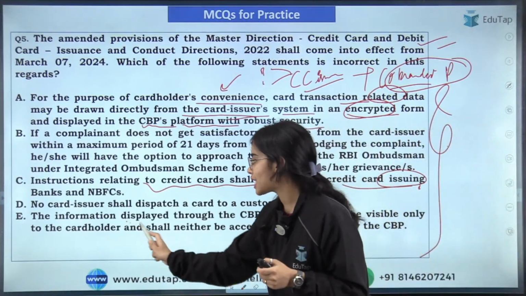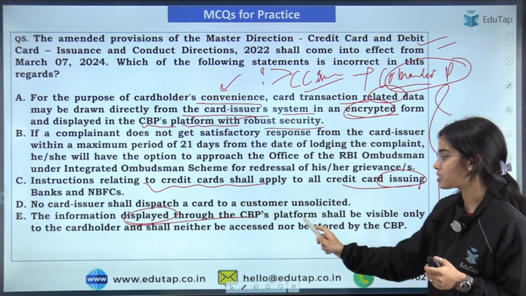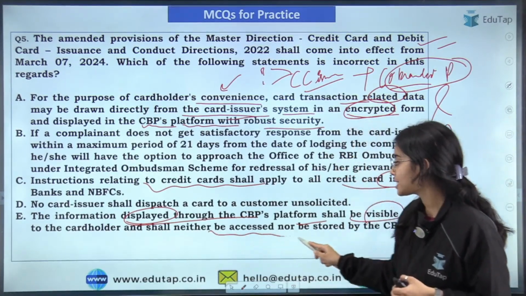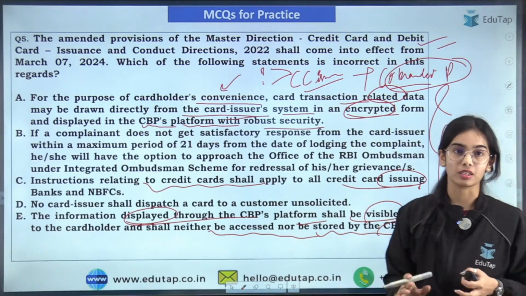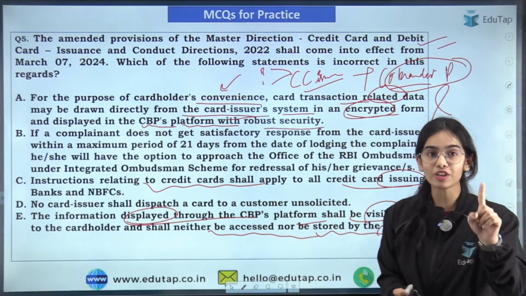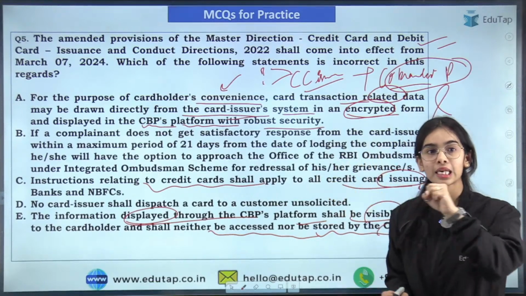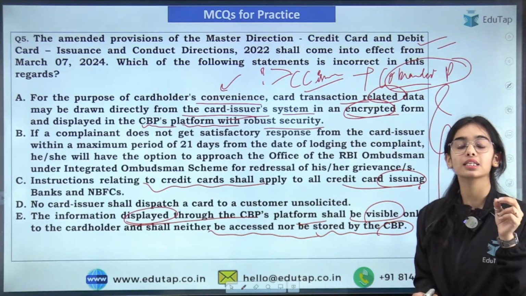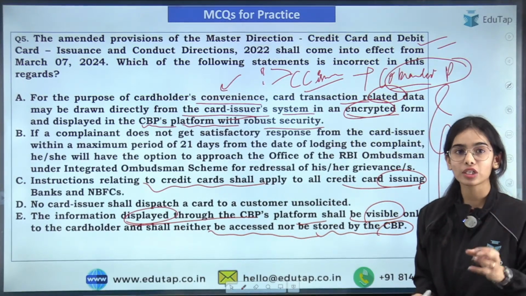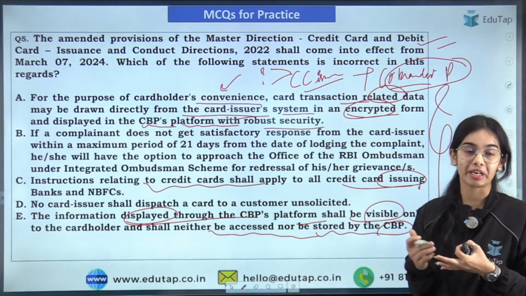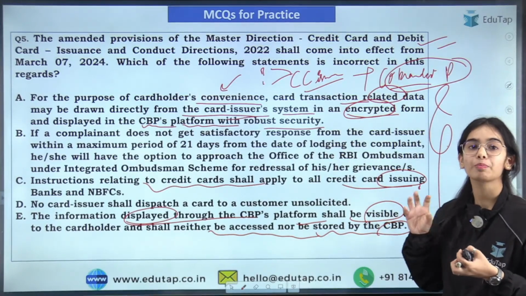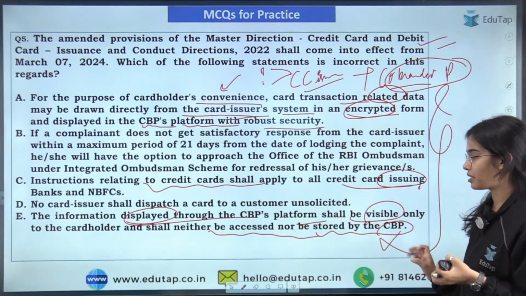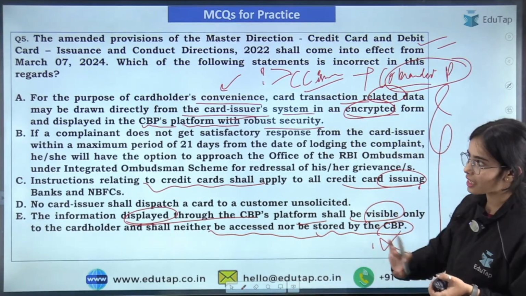That is, the information that is displayed through the co-branded partner's platform shall be visible only to the customer and shall not be accessed or stored by the co-branded partner. That means the co-branded partner is only for marketing purposes or for bringing the customers. They cannot see the data or the transactions of the customer, and for that there is the security that they have to maintain. In the co-branded partner platform, the card holder can see its own data, not the co-branded partner. Okay, so the first and fifth statement seem correct.